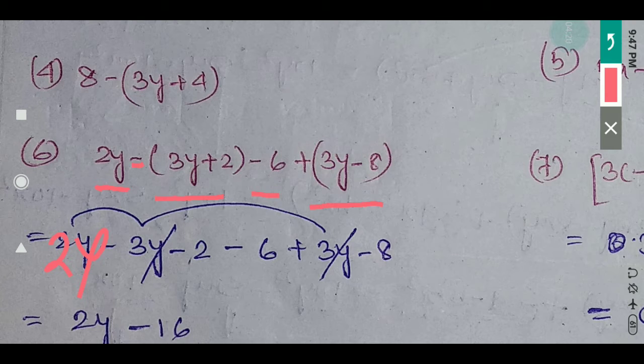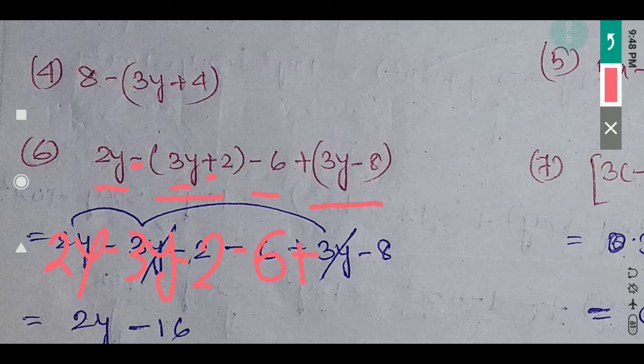But if minus is given, there is a chance of sign change. Here minus is given, and 3y is there, before 3y plus is there, so minus plus is minus 3y. Here also minus, before 2 plus is there, so minus plus is minus 2. Now minus 6, before that there is no bracket, so simply you write 6.